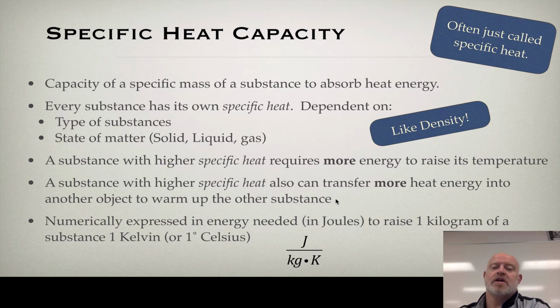Now, looking at specific heat capacity, we have a label for that. It is joules per kilogram Kelvin or joules per kilogram degrees Celsius. The reason why it doesn't matter which one we use is because we're always tracking the change in temperature and not the absolute temperature. So the change in Celsius and the change in Kelvin are always the same thing anyway. It's the same number, so it doesn't really matter.